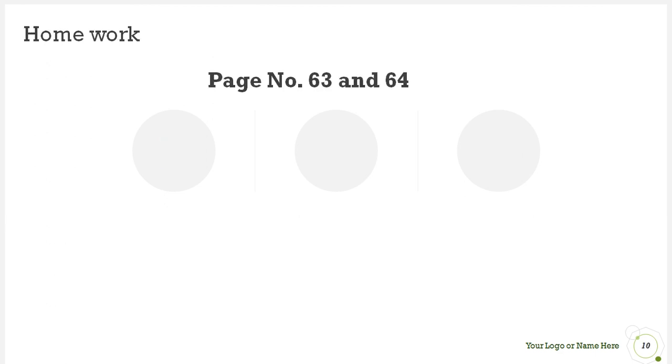Okay, now it's time for homework. Students, pages number 63 and 64. From 63, A, B, C, and D, which is on page number 64, you have to do. And also there is a puzzle, a crossword, on the last page, number 64, that you have to complete.